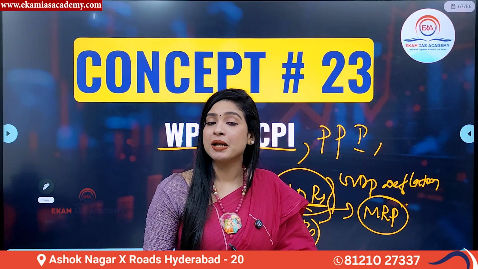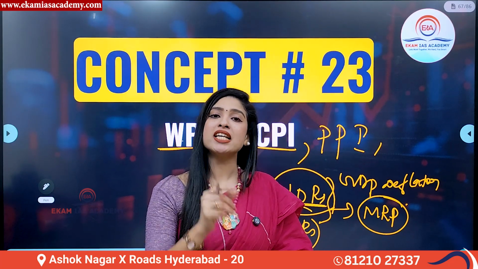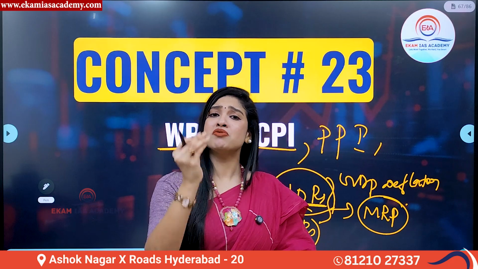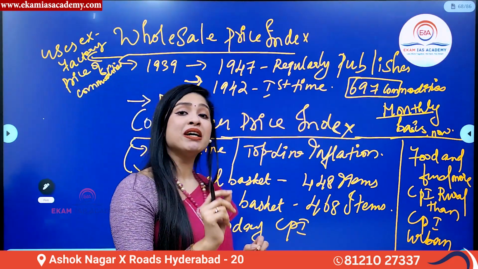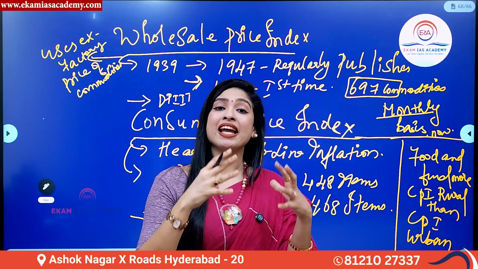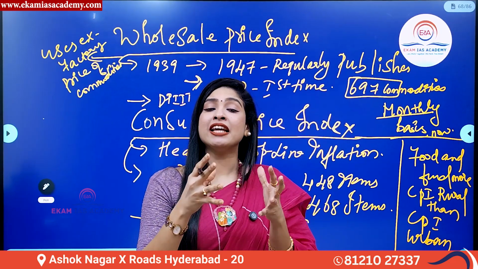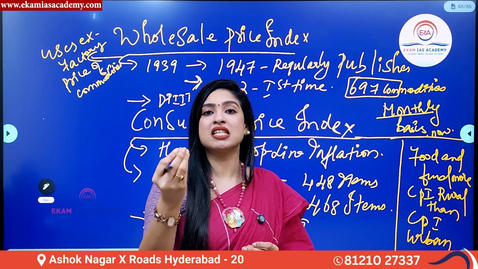So having said that, the very first indicator to measure inflation is called wholesale price index. Now, in simple terms, using this particular WPI, it measures the price rise by taking into consideration only the value of goods. In an economy, both goods and services are produced.